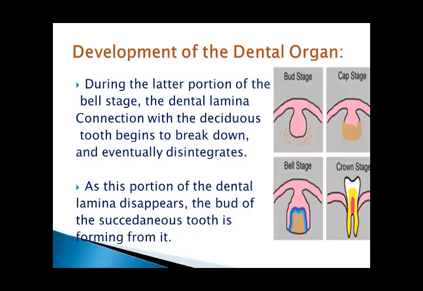During the later portion of the bell stage, the dental lamina connection with the deciduous tooth begins to break down and eventually disintegrates. As this portion of the dental lamina disappears, the bud of the succedaneous tooth is forming from it. First is the bud stage, second is the cap stage, third is the bell stage, and fourth is the crown stage.